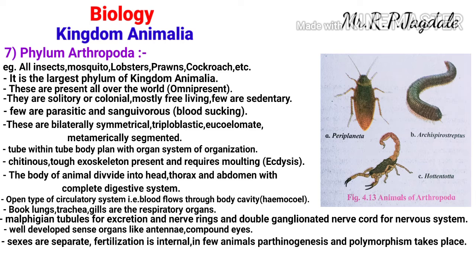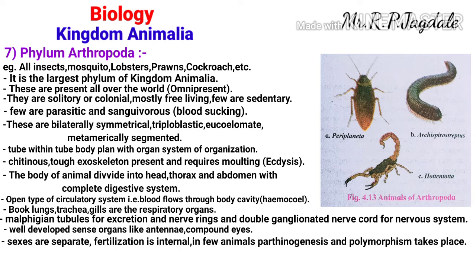Then in some animals parthenogenesis also occurs, that is in honeybees or in bugs. Parthenogenesis means what? The young ones are produced without fertilization. The animals which are produced without sexual reproduction or without fertilization, the process is called parthenogenesis, and the animals are called parthenogenic animals.